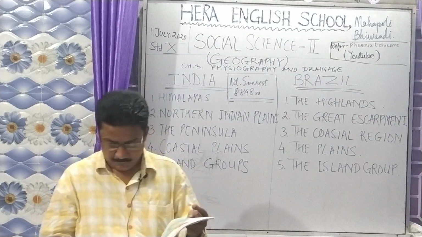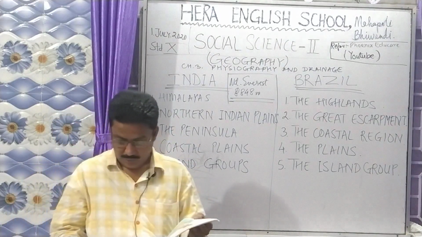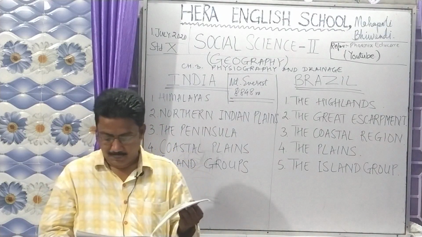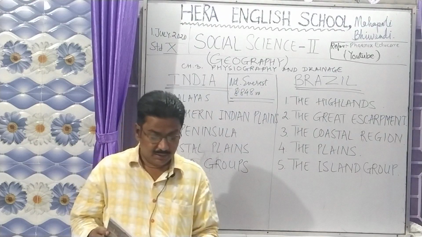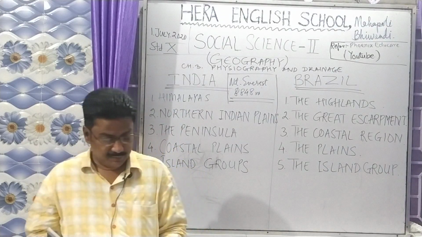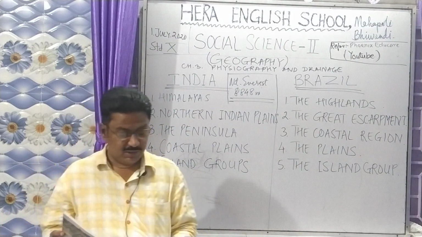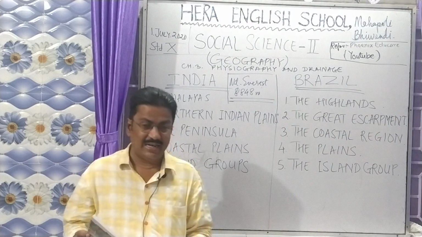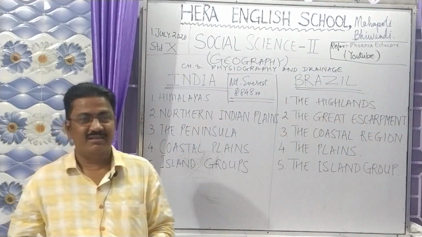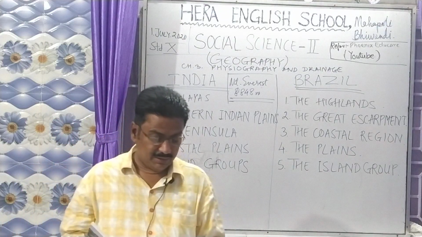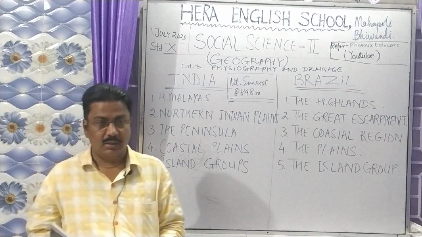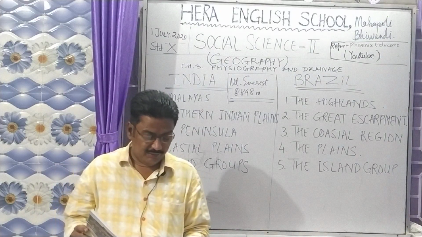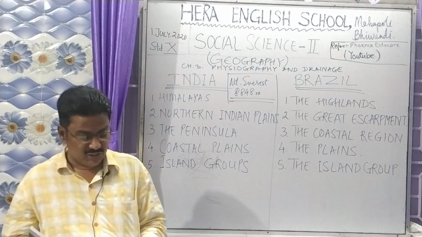You can see it on your page number 15, figure 3.2. The word escarpment is given in that place. This region is 790 meters in altitude. The height of the escarpment is 790 meters, and it is the region which marks the difference between the heavy rainfall area and the rain shadow area.